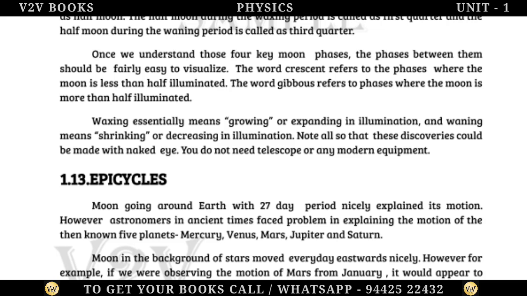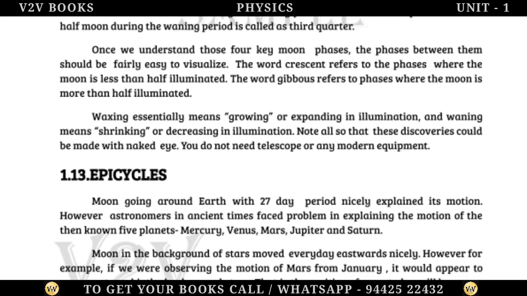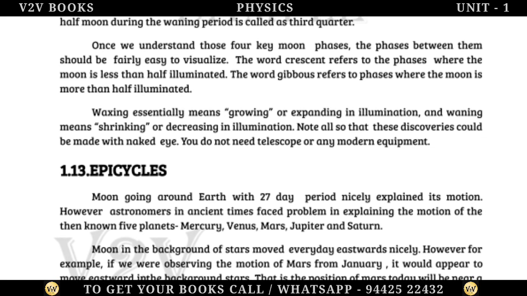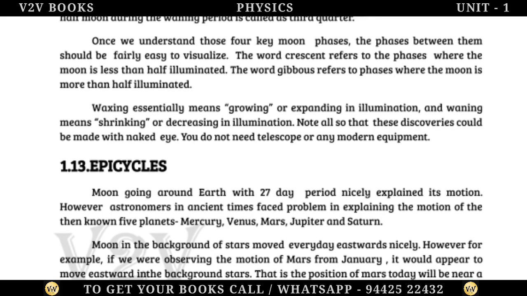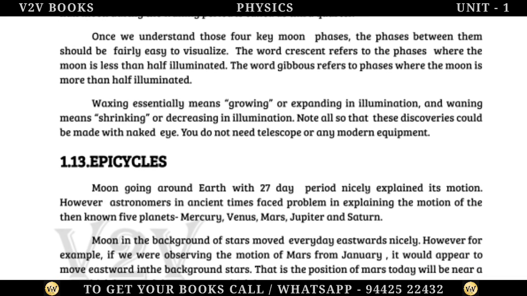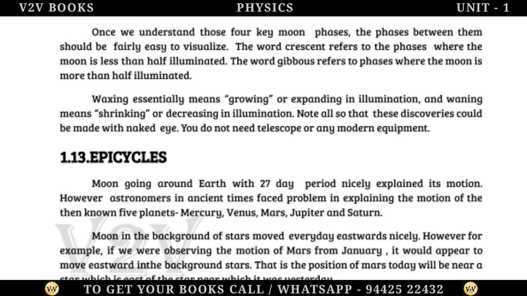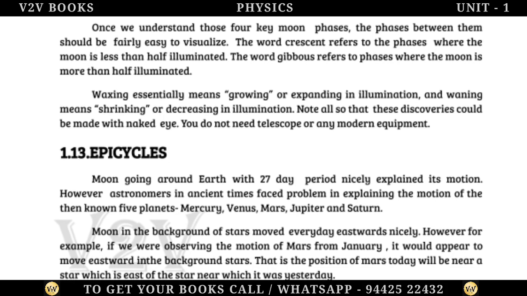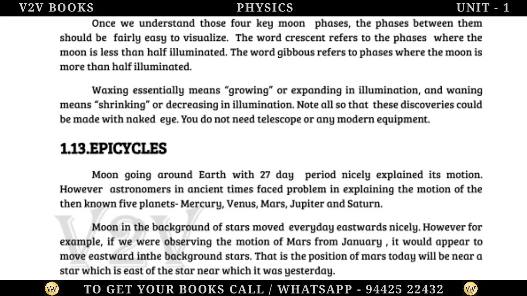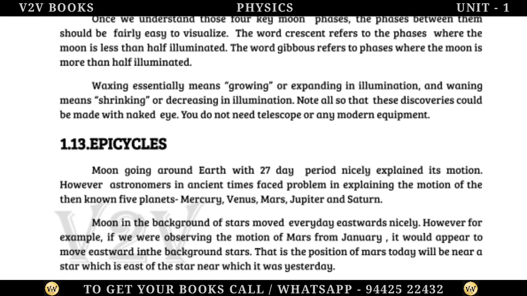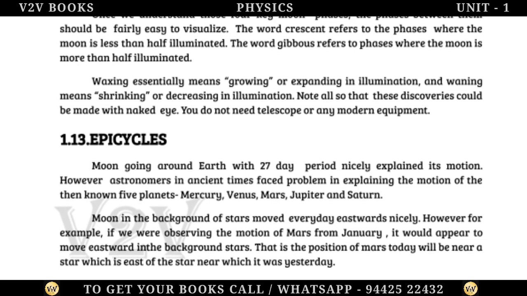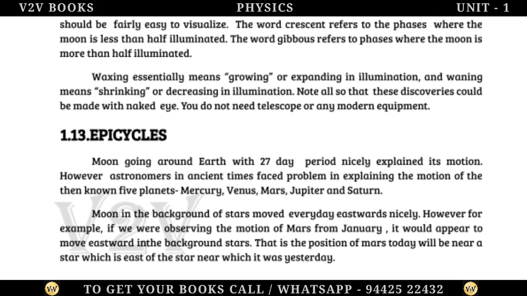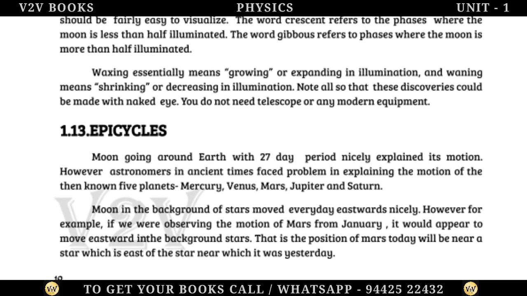Epicycles. The Moon going around the Earth with a 27-day period nicely explained its motion. However, astronomers in ancient times faced a problem in explaining the motion of the then known five planets: Mercury, Venus, Mars, Jupiter and Saturn. The Moon in the background of stars moved eastwards every day nicely.